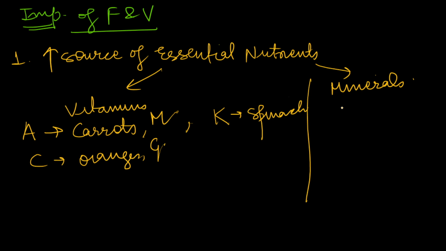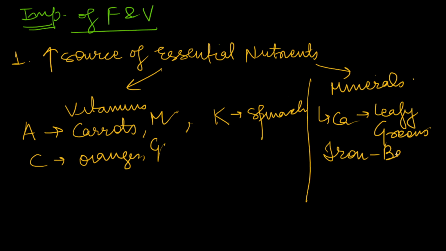Now, in minerals, you can also add a lot of examples. For example, calcium from leafy vegetables or leafy greens, iron from beetroot and spinach. We get potassium from banana, and from banana itself we also get some amount of magnesium. So the first thing is that in these types of questions, write a lot of examples because that will provide an edge to your answers.